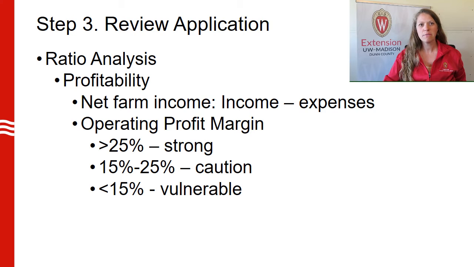Operating profit margin is the measure of operating efficiency of the business. It indicates average percentage operating profit margin per dollar of farm production and measures how effectively you are controlling operating expenses relative to the value of output. Operating profit margin greater than 25% is considered strong. Between 15 and 25% is in the caution range, and less than 15% is considered vulnerable. Low prices, high operating expenses, or production issues are all possible causes of low operating profit margin.